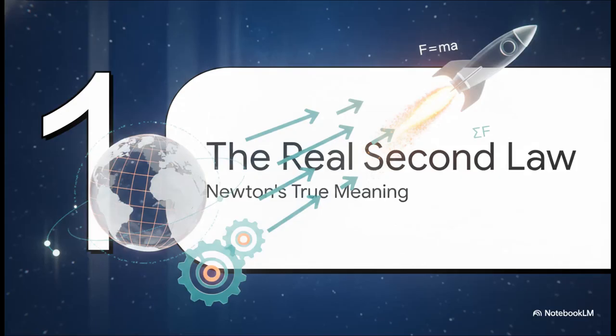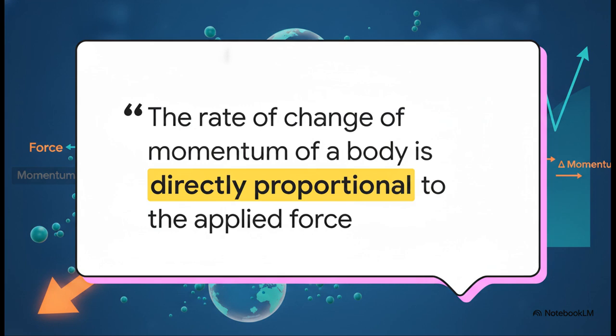Section 1. The real second law. Now that we've got a solid grasp on momentum, let's uncover what Sir Isaac Newton actually stated. Newton's true second law says that force dictates exactly how fast an object's momentum changes. It explicitly states that the rate of change of momentum of a body is directly proportional to the applied force, and this change happens in the exact direction the force is applied. Notice anything missing? There is absolutely no mention of mass times acceleration in this original definition. It is entirely about momentum.